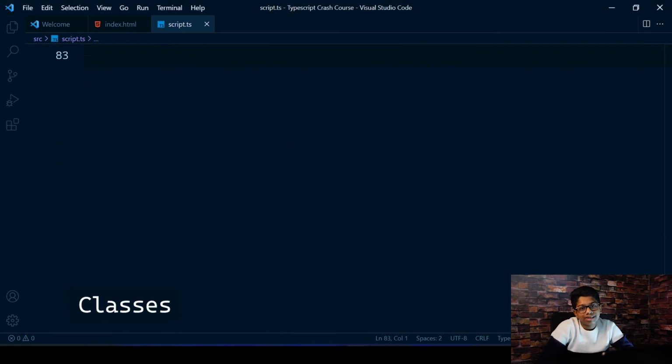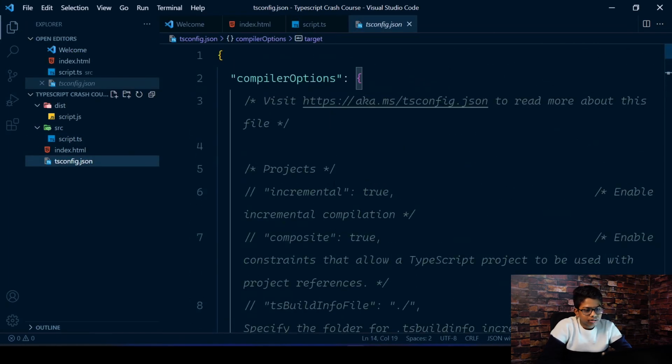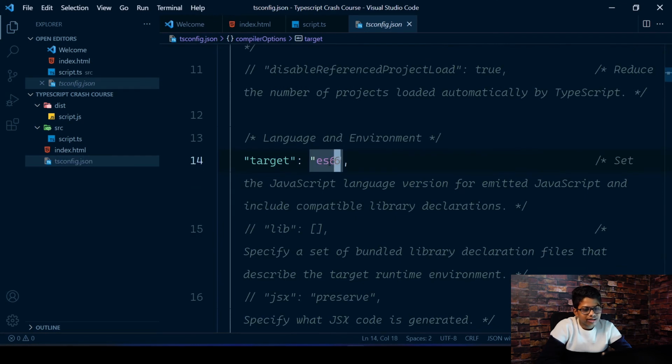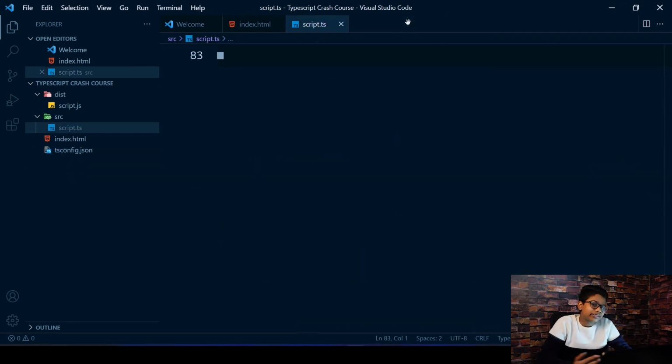Now let's have a look at classes. Classes are a feature that's there in JavaScript itself, but I'm just going to explain it. It was introduced in JavaScript ES6, I believe. If you look at our TypeScript compiler configuration, we are compiling to ES6, so we should get the class. Even if we were compiling to ES5, it wouldn't have the class keyword and some things might be different. So let's give it our heading, class.